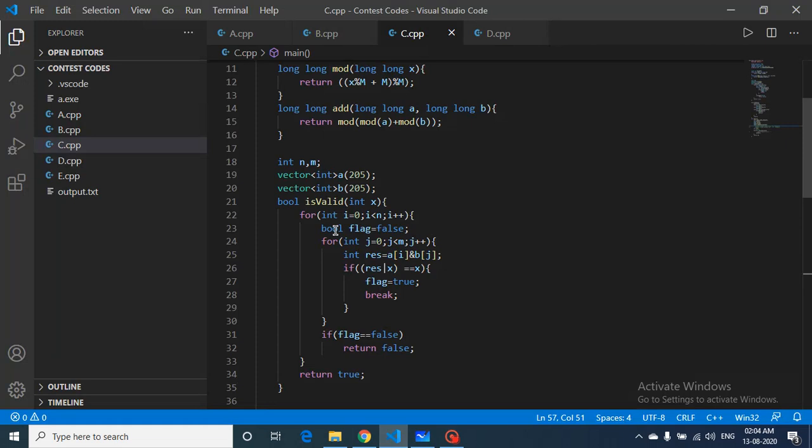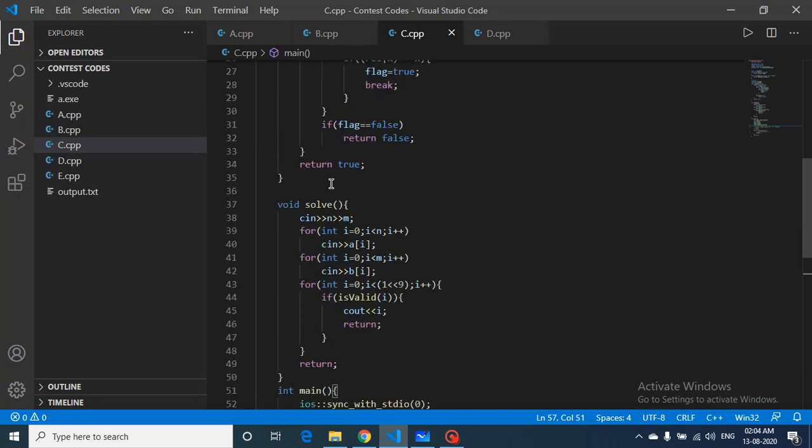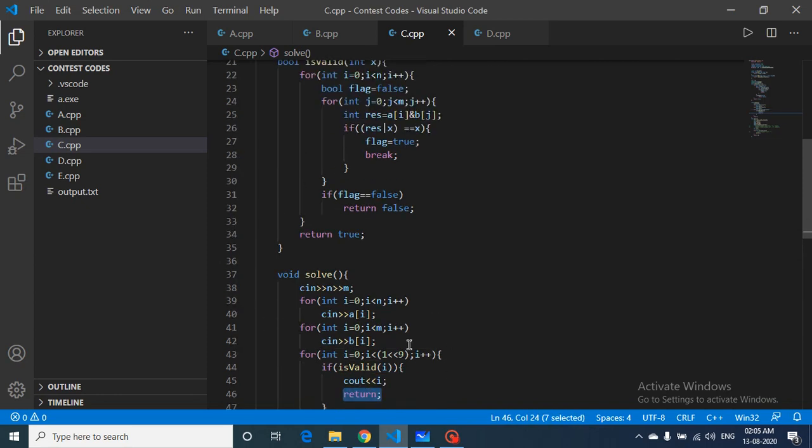Let's move on to the code part. Take the input of all the A and B, and then we will iterate over all the values from 0 till 2 to the power of 9, and check what is the smallest possible valid value. If the ith value is valid, then we can just print out i, because this is the smallest value, and we will just return. So we check that this is valid.